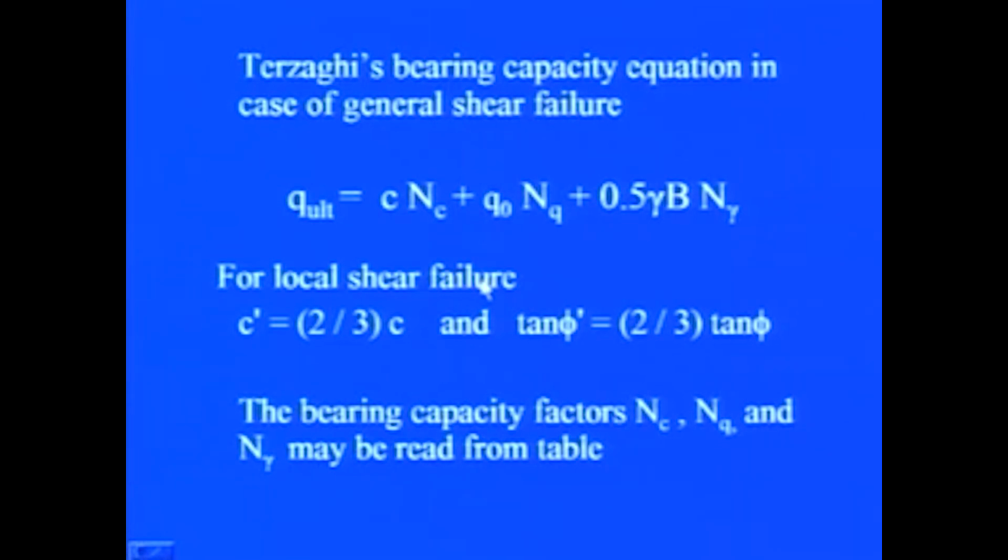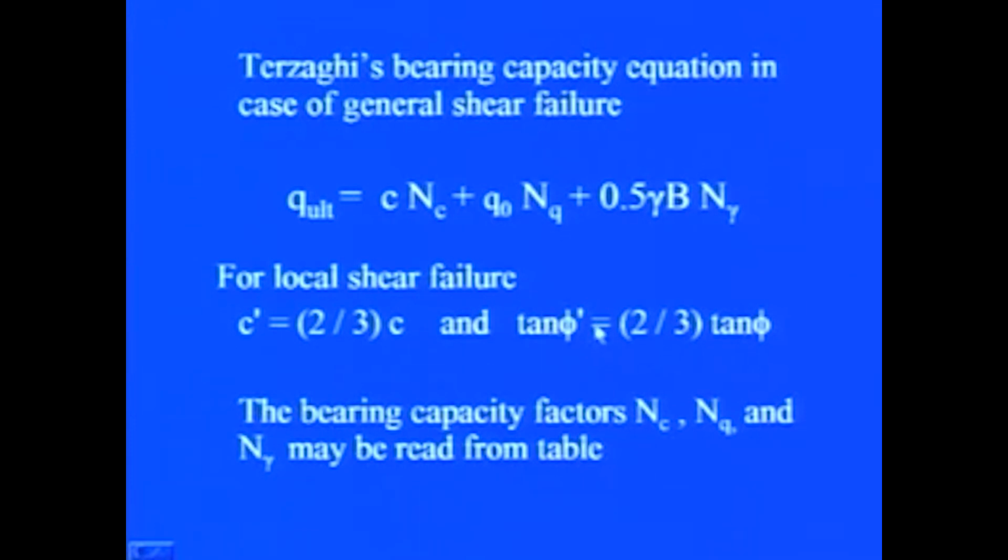Now in the case of local shear, when the failure is in local shear, some modifications are made: c is replaced by 2/3 of c, and in order to determine the bearing capacity factors Nc, Nq, N gamma, which are based on the angle of shearing resistance of the soil, that angle is determined as phi dash, where tan phi dash equals 2/3 of tan phi.